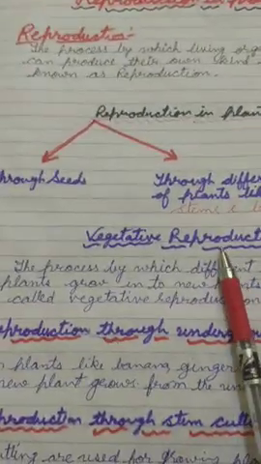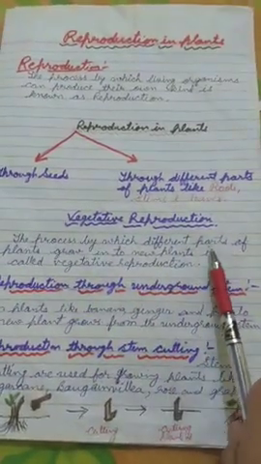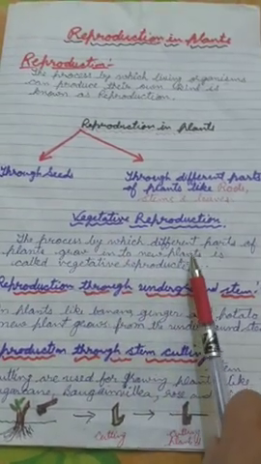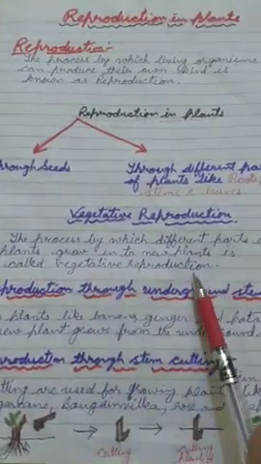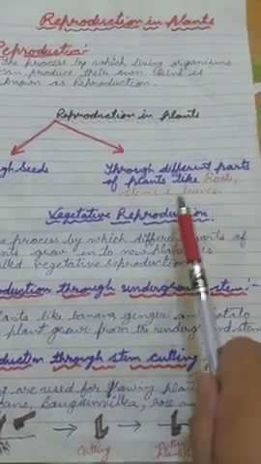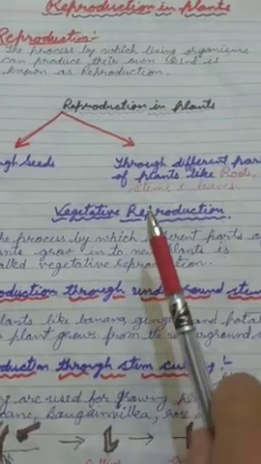How can we define vegetative reproduction? The process by which different parts of plants grow into new plants is called vegetative reproduction. From parts like the root, stem and leaves, we can grow a new plant.